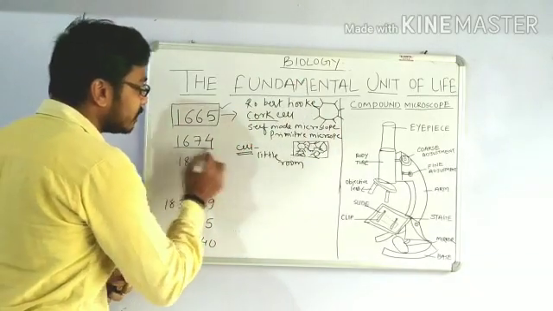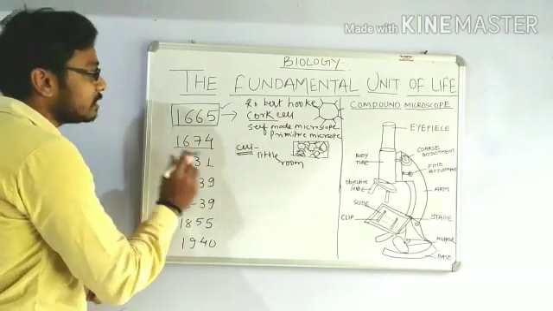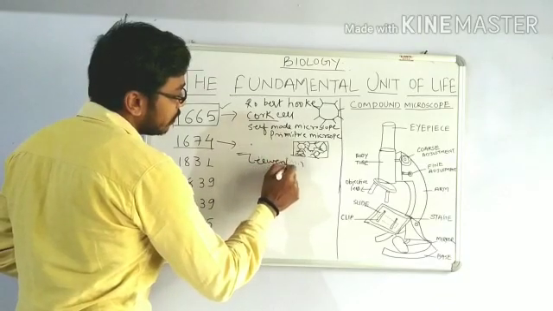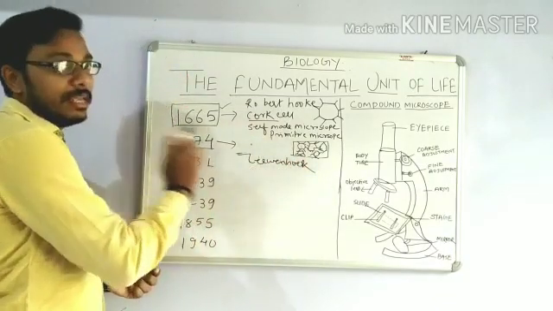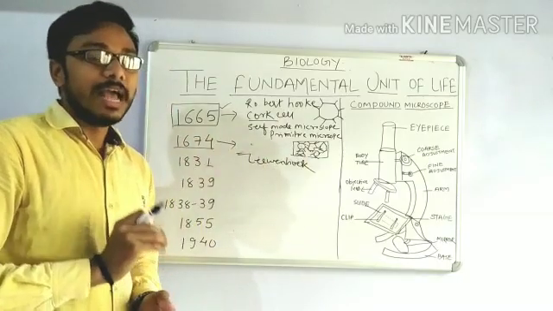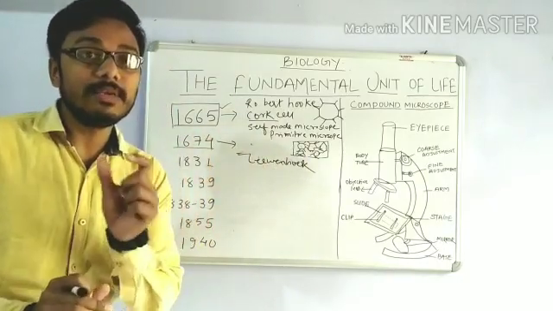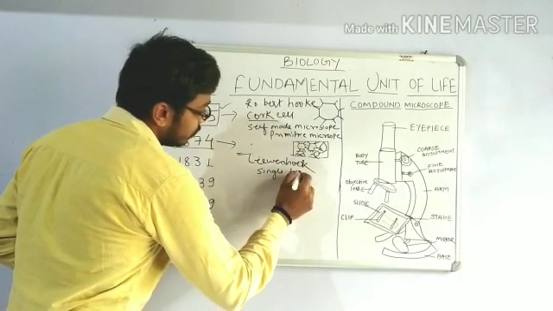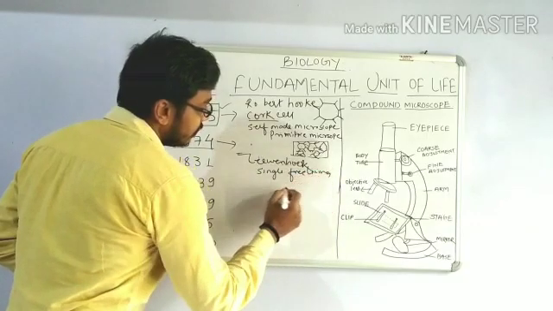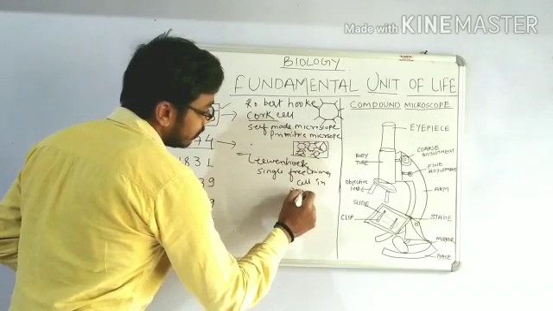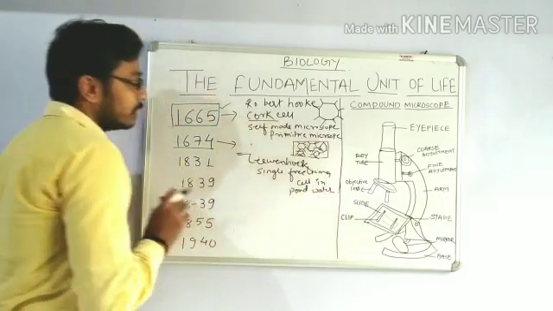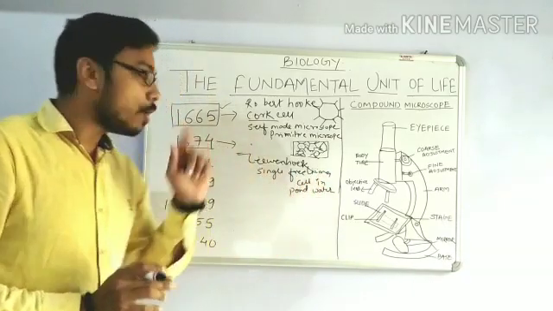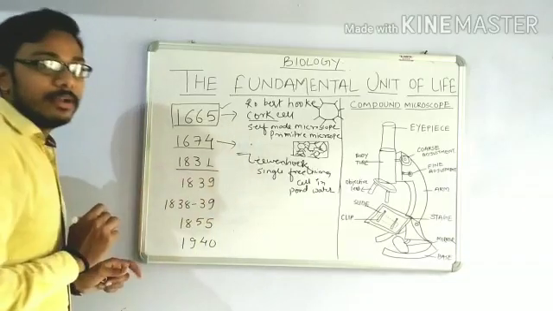Now let us come to the next year, that is 1674. In 1674, there was a biologist named Leeuwenhoek. He, for the first time, discovered a single free living cell in pond water. So in 1674, Leeuwenhoek was the scientist who saw a single free living cell in pond water.